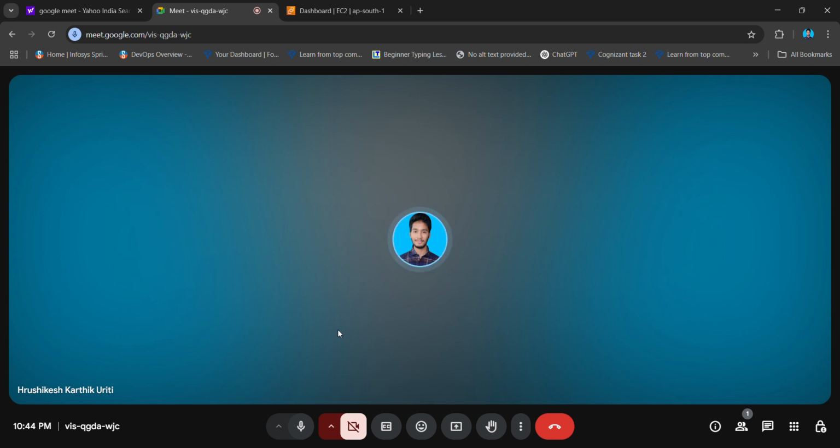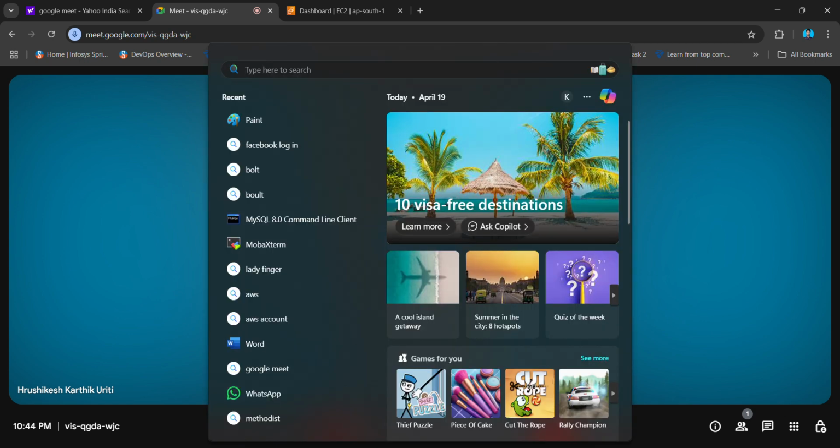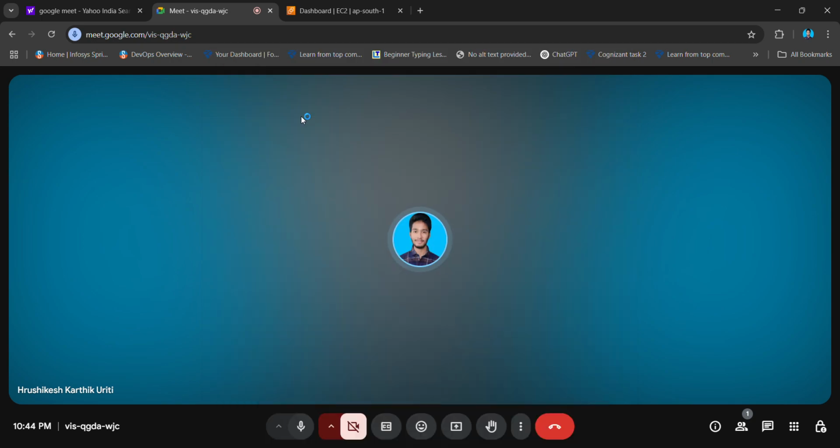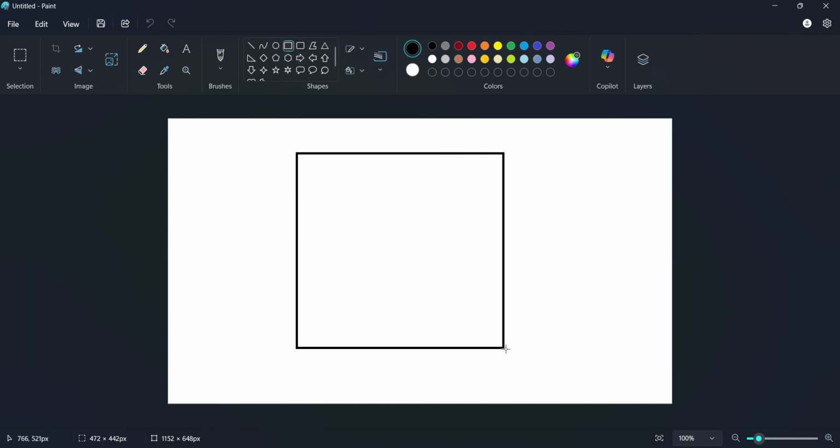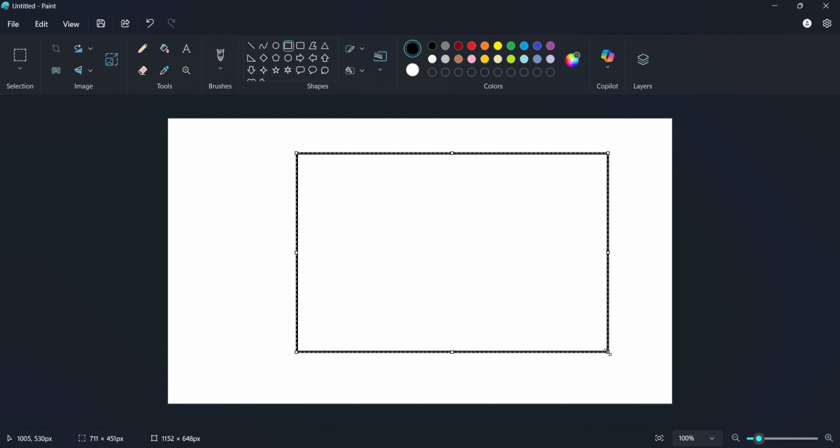Now let's try to understand with the help of the same gated community example. I'll share my paint. For example, this is a gated community. A gated community also has a gate, so through this gate someone enters and exits, right?